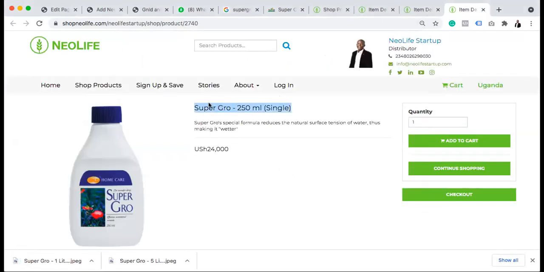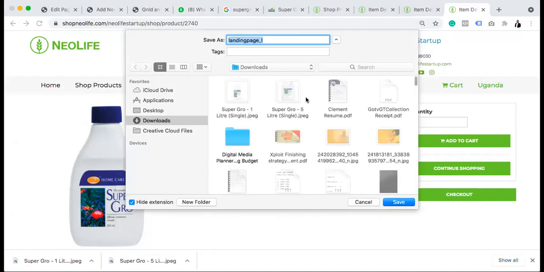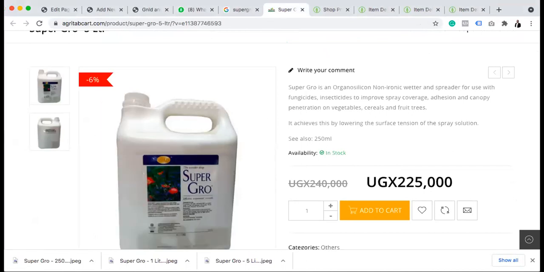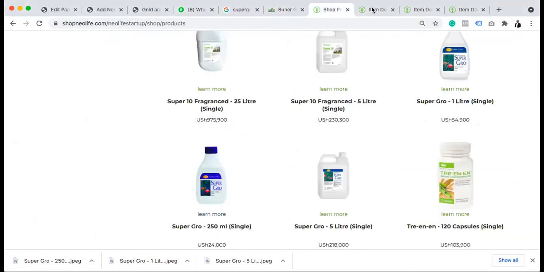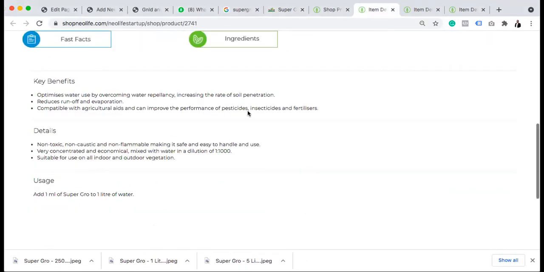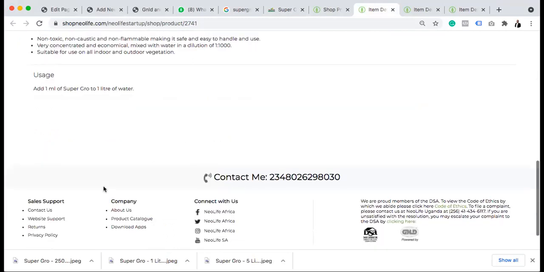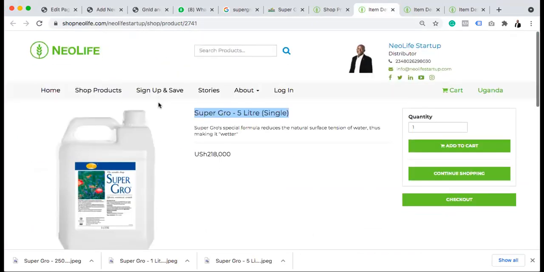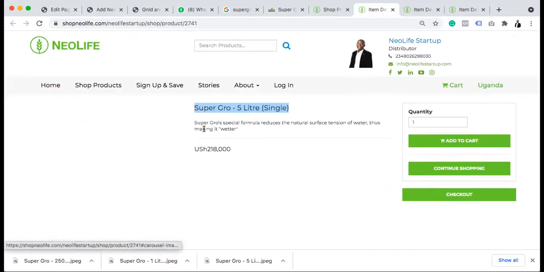And this one, super glue 250 liter. So anyone that you are capable of buying, you just buy. So let's give them all the options. Apart from that, there is information on the super glue page. So let's see. Do you see all these key benefits? Add this to the water and all the rest, right? So I'm going to select this.